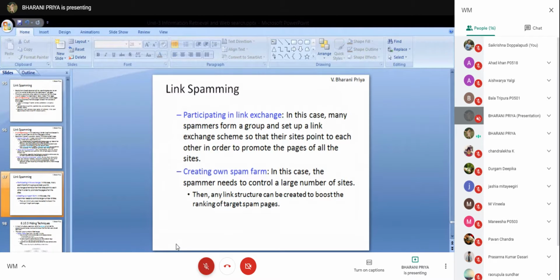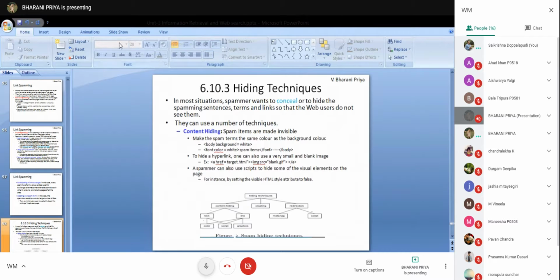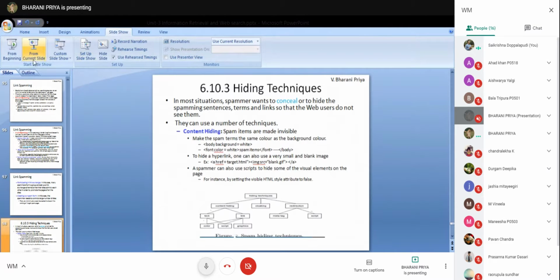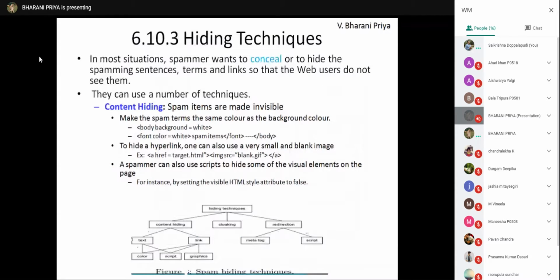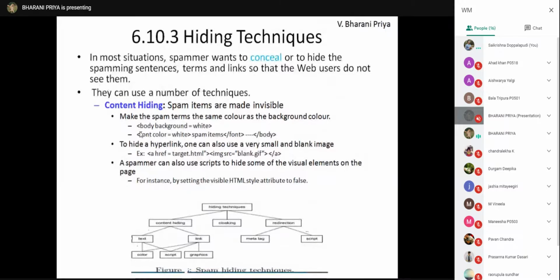Any other techniques? One technique you have told: using cascading style sheets. First, how do you hide the content?